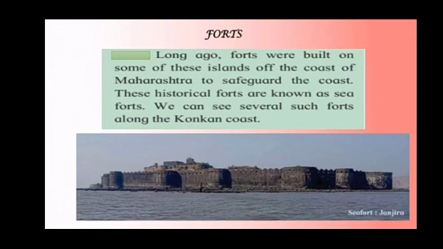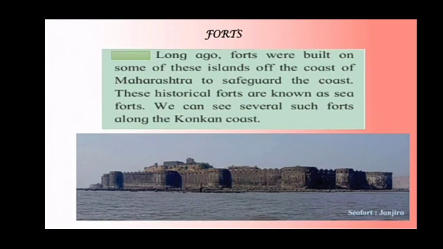The Lakshadweep Islands in the Arabian Sea, the Andaman and Nicobar Islands in the Bay of Bengal, and the coastal islands near the Indian mainland. Long ago, forts were built on some of these islands off the coast of Maharashtra to safeguard the coast.